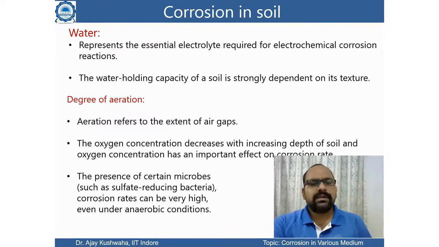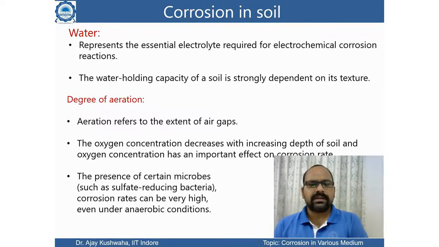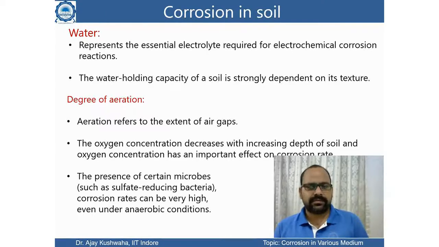Second point is degree of aeration. Basically aeration refers to how much air is in the soil. So how many air gaps are there in the soil, and if those gaps are there, then of course oxygen is going to be contained there. So oxygen concentration will be there, but as you go deeper in the crust, the concentration of oxygen will be lesser.